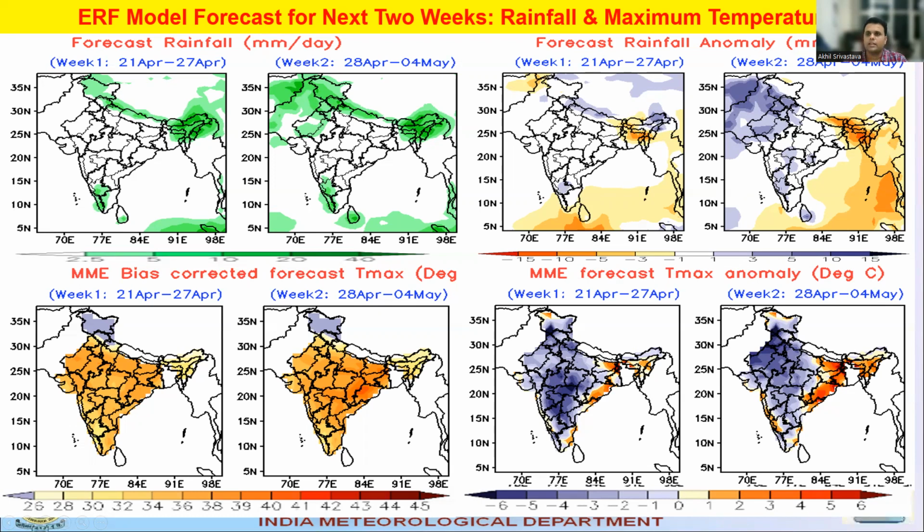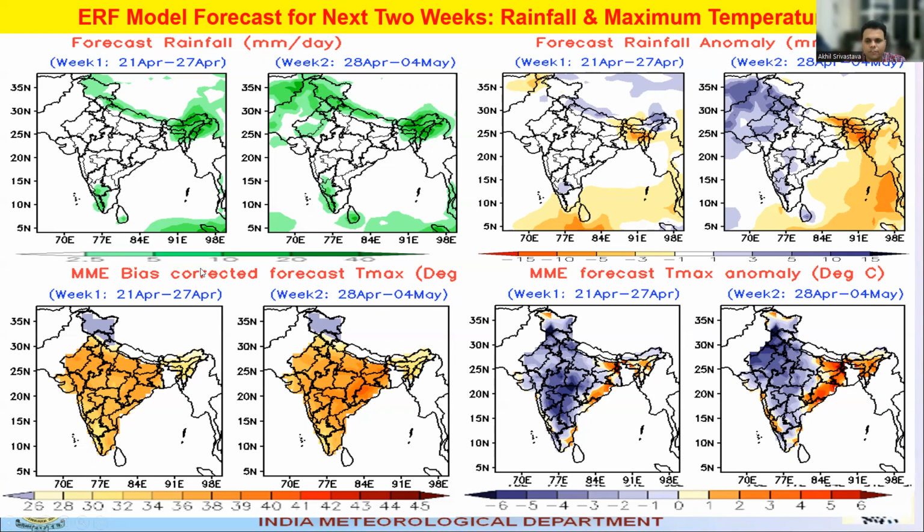If you talk about week 2, that is from 20th April to 4th of May, then you can see that a lot of regions in northwest India are showing above normal rainfall activity, and some regions of central India as well as adjoining south central India are also showing above normal rainfall activity. Whereas in the east and northeast parts of the country, some regions are showing a negative anomaly. That means the rainfall is likely to be below normal over these regions.